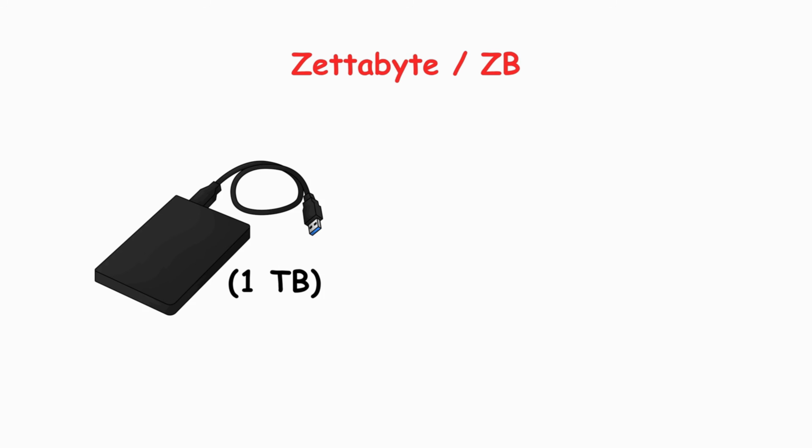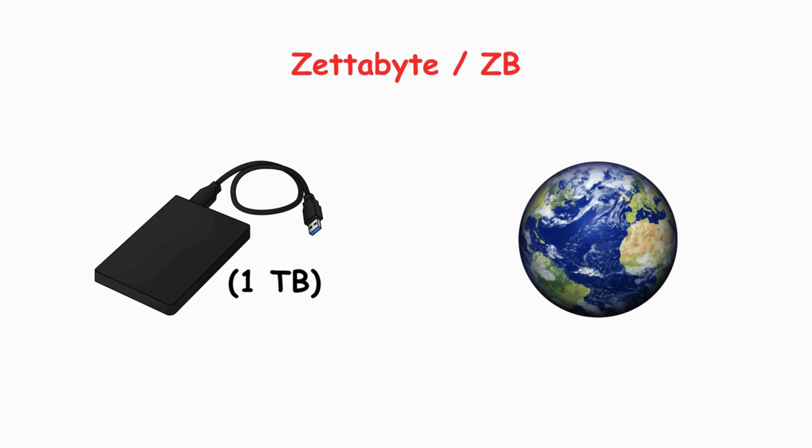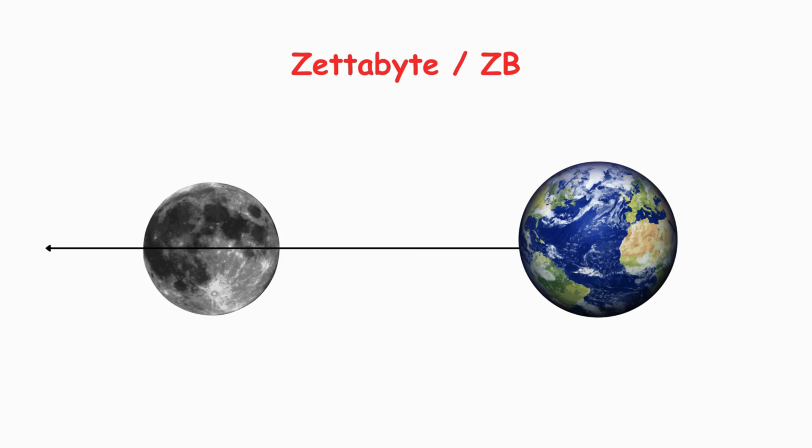To put this in perspective, if you stored 1 zettabyte on 1 terabyte hard drives and lined them up end to end, they would circle the Earth over 100 times. If you stacked them vertically, the tower would reach from Earth past the moon and continue for millions of miles into space.